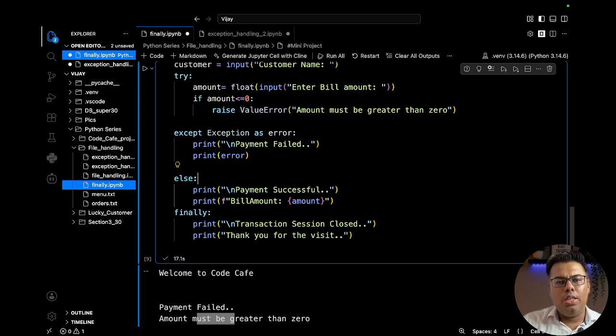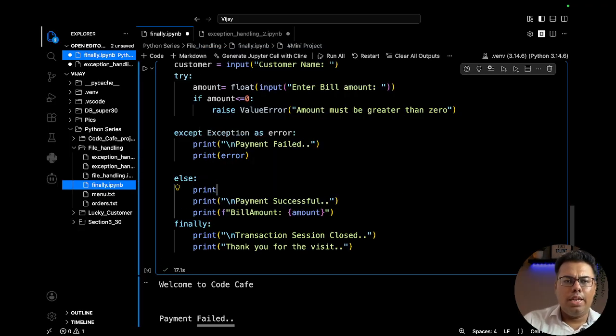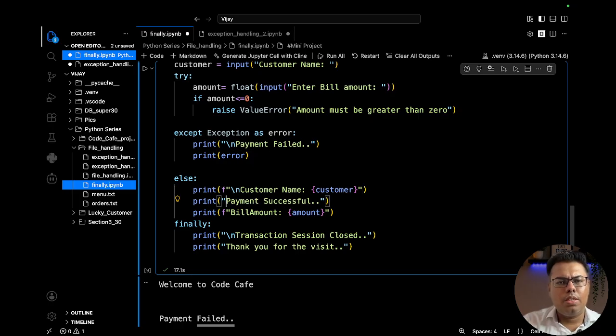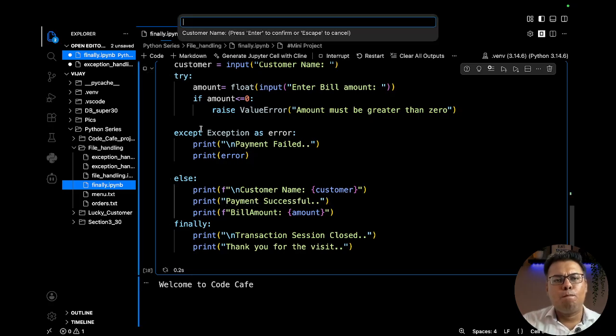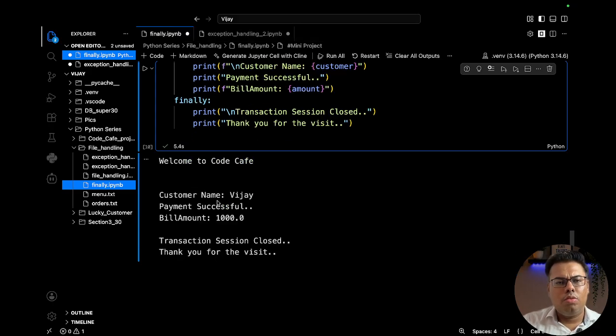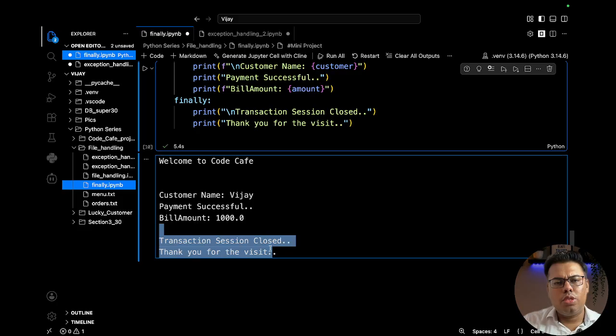And before we move forward, let me add the portion where the customer name is there, that I forgot, that we are collecting. That should be under the f string, and this we can remove now. Okay, customer name Vijay, bill amount 1,100 or 1,000. Yeah, so bill payment successful, transaction closed, thank you for the visit.